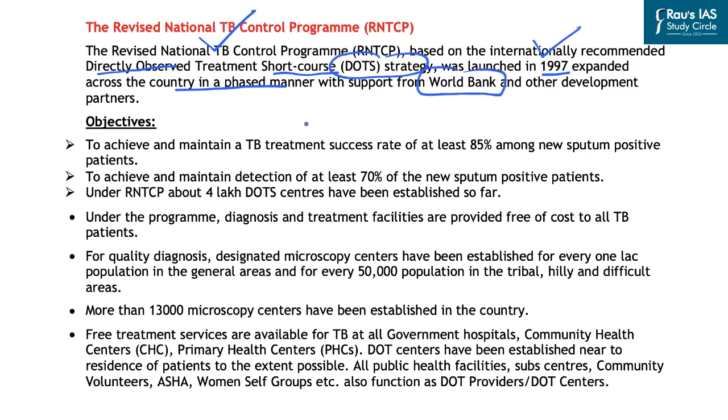So what was its objective? Its objectives were to achieve and maintain a TB treatment success rate of at least 85% among the new sputum positive patients. Further, it aimed at achieving and maintaining detection of at least 70% of the new sputum positive patients. So this is basically the people who are found to be positive for the tuberculosis disease. Under the revised National TB Control Program, about 4 lakh DOT centers have been established so far.